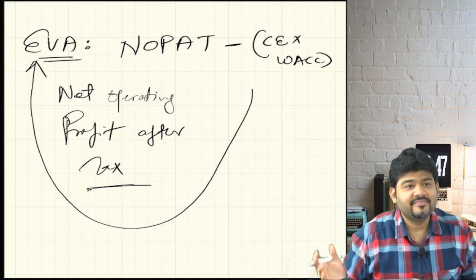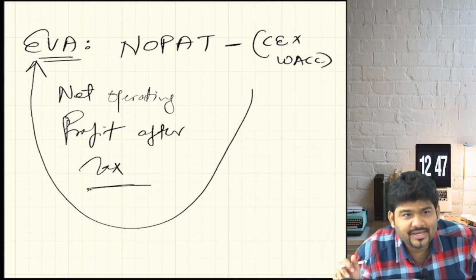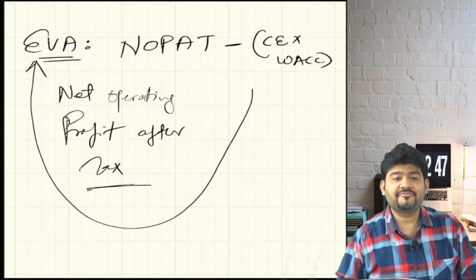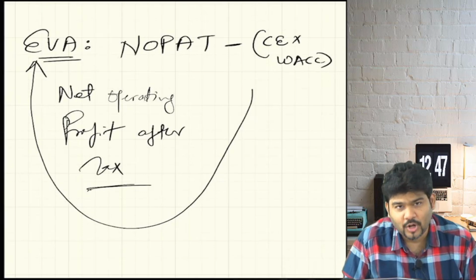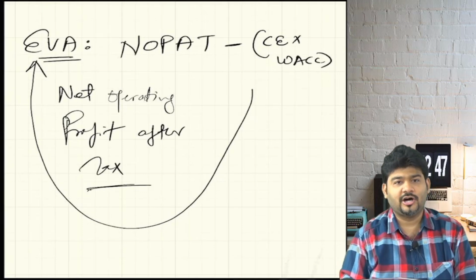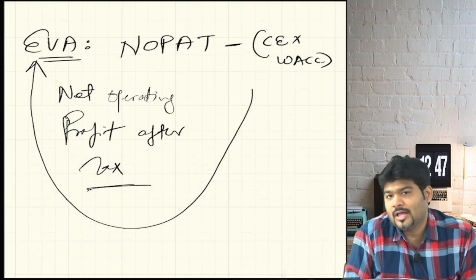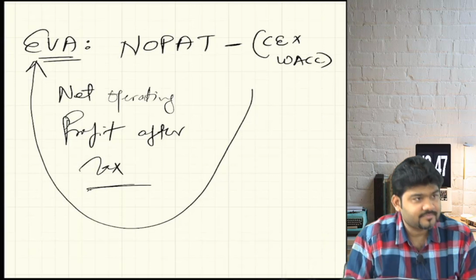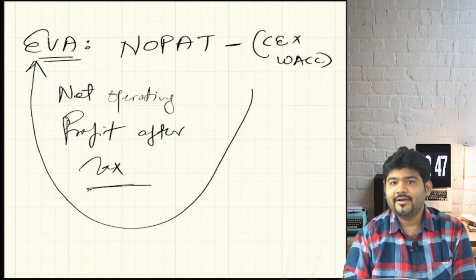Did you understand how it all started? Everybody, yes or no? Yes, sir. Now, what is the formula for EVA? NOPAT minus capital employed into weighted average cost of capital. Can I have it in chorus and a bit louder, please, everybody, start. What is the economic value added? NOPAT minus capital employed into weighted average cost of capital. Are we clear, everybody? Yes, sir.